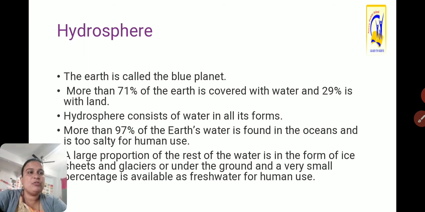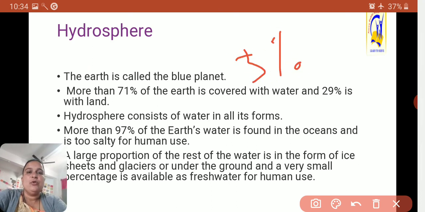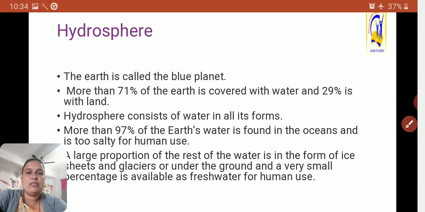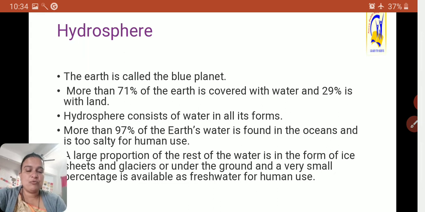So how much is available to use? Only 3%. A large proportion of the rest of the water is in the form of ice sheets and glaciers or under the ground, and a very small percentage is available as fresh water for human use.